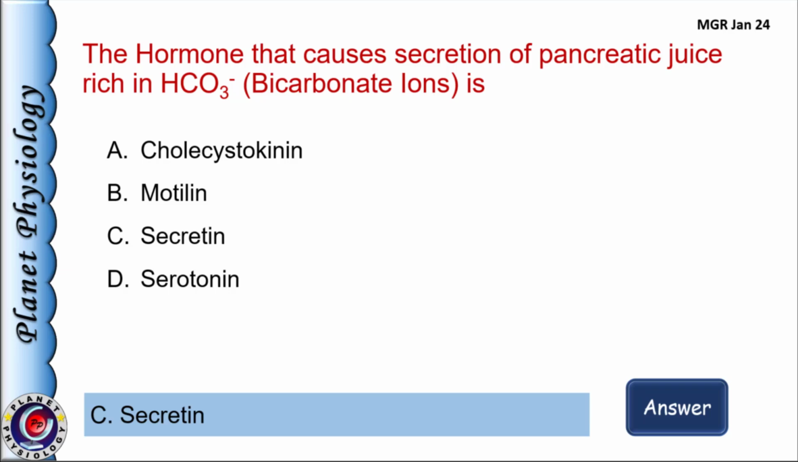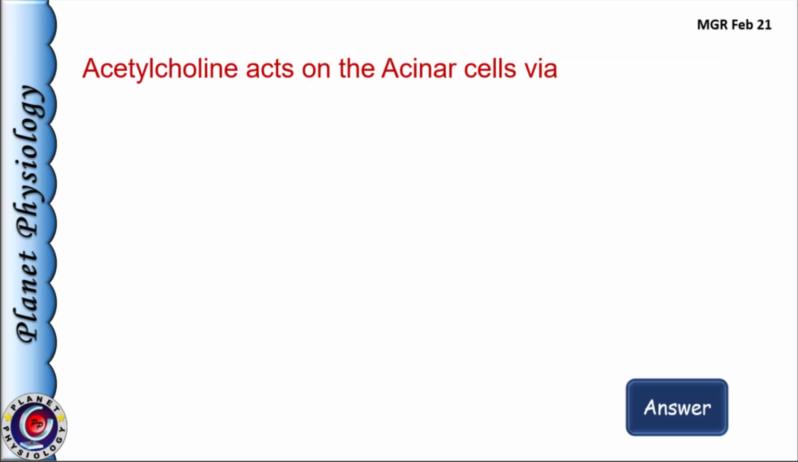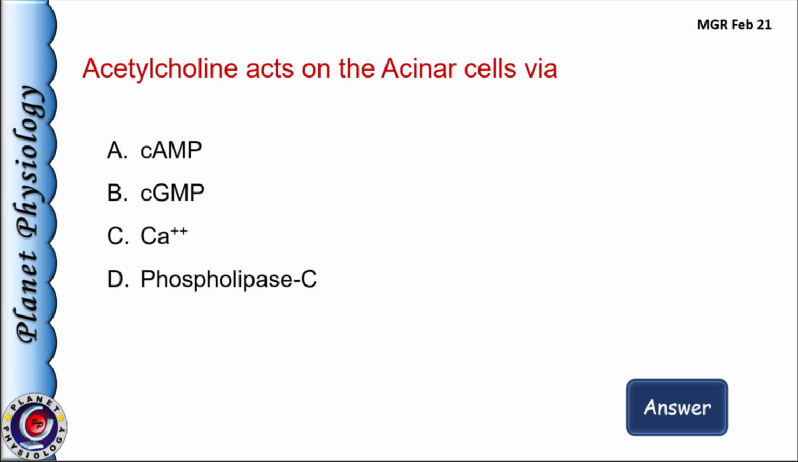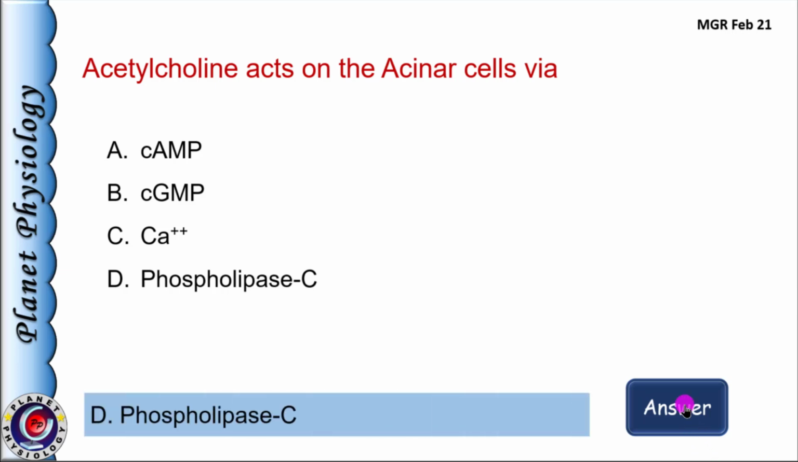Next question. Acetylcholine acts on acinar cells via A. Cyclic AMP, B. Cyclic GMP, C. Calcium ions, and D. Phospholipase C. And the answer is option D. Phospholipase C. Acetylcholine as well as CCK both act via phospholipase C mechanism, while secretin acts via cyclic AMP mechanism on the acinar cells of the pancreas.